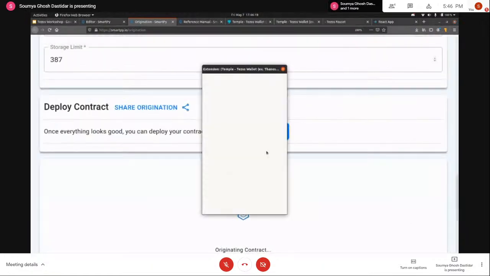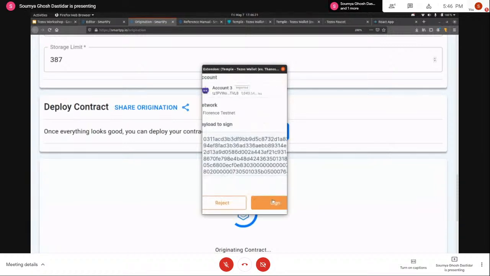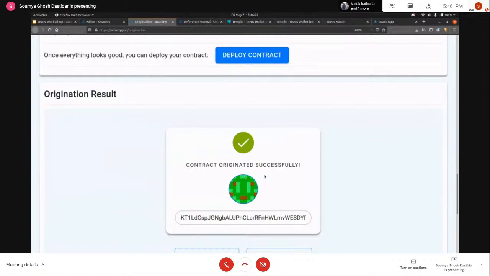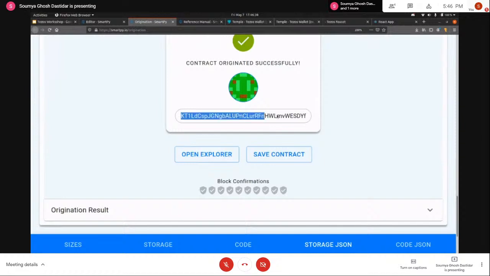Accept. Another wallet will pop up and you just have to accept the transaction, sign the transaction basically, and accept it. So the contract has been successfully originated, as you can see, and this is the contract address. A contract address is basically similar to an account address on a blockchain network. The only difference is that you can make specific function calls or entry point calls on these accounts and do stuff with it. Right? So this is the contract address, and we can actually see it in the indexer.